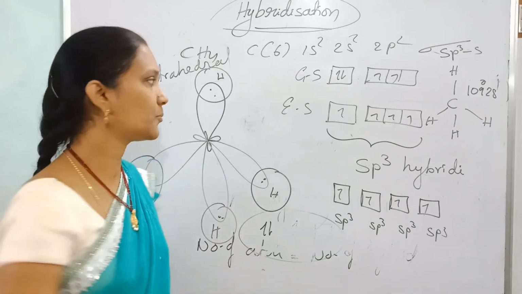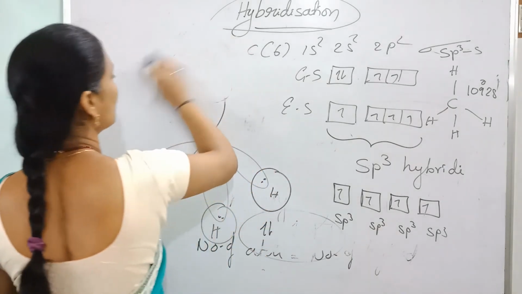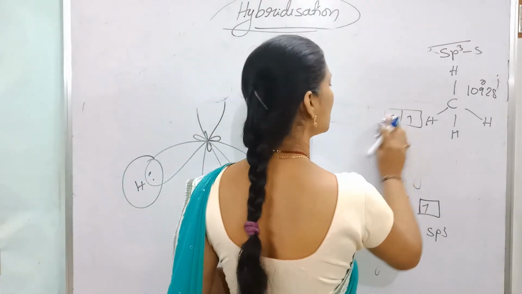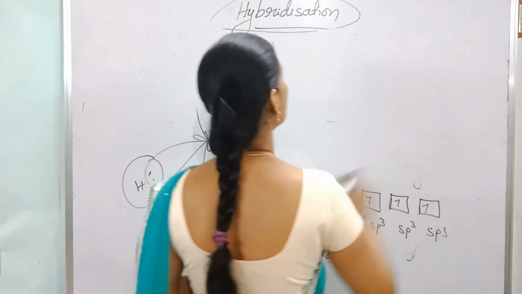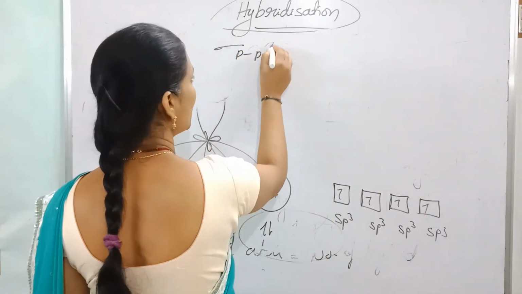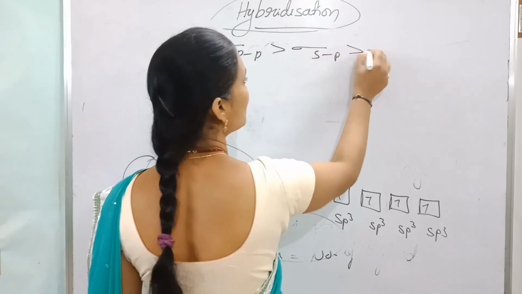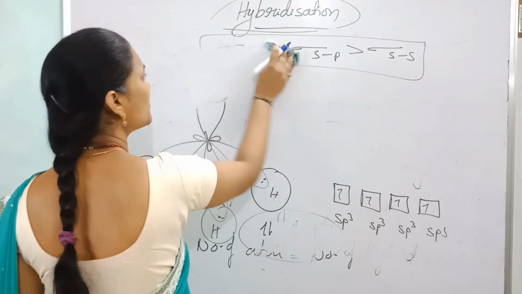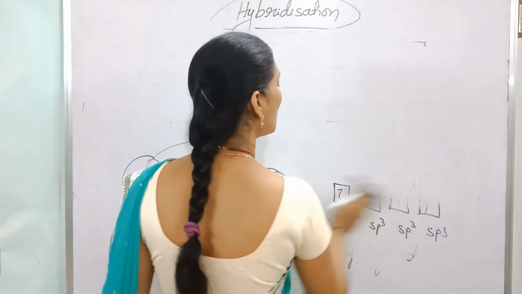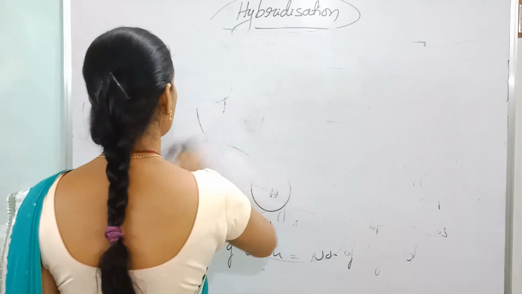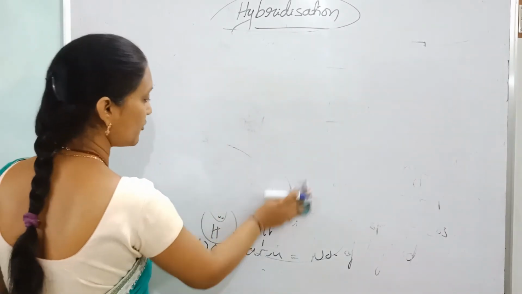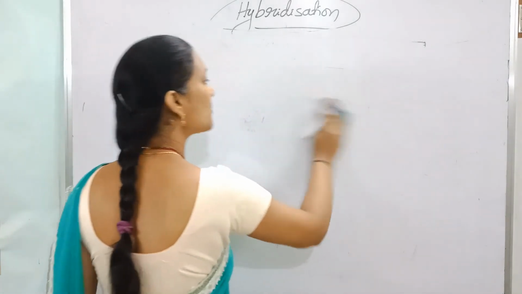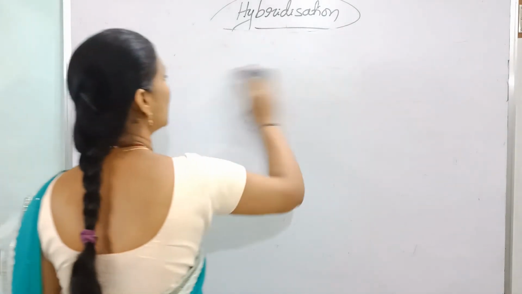Now one more point: when hybrid orbitals are involved in bonding, the bond strength is more than when only pure orbitals are involved. In valence bond theory that point is also important. Sigma p-p strength is greater than sigma s-p, which is greater than sigma s-s. Hybrid orbitals give more strength because the extent of overlapping is more. And a sigma bond is definitely stronger than a pi bond.